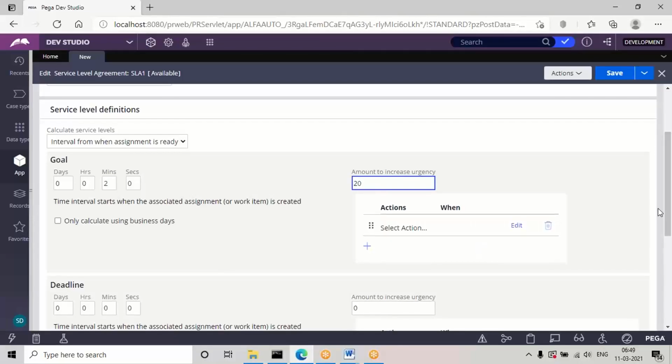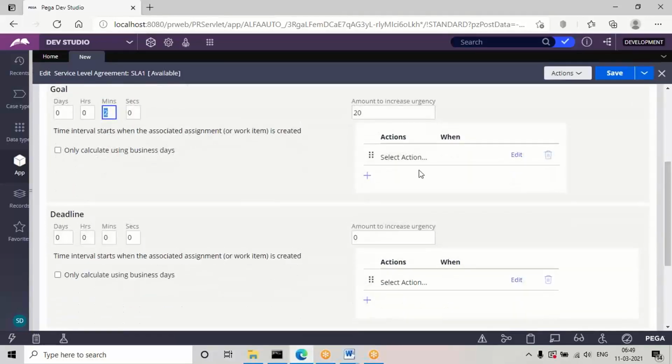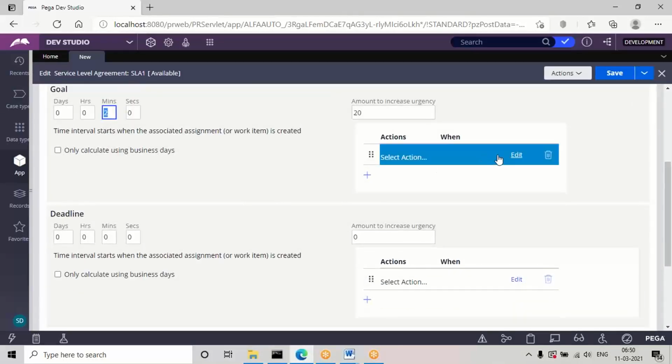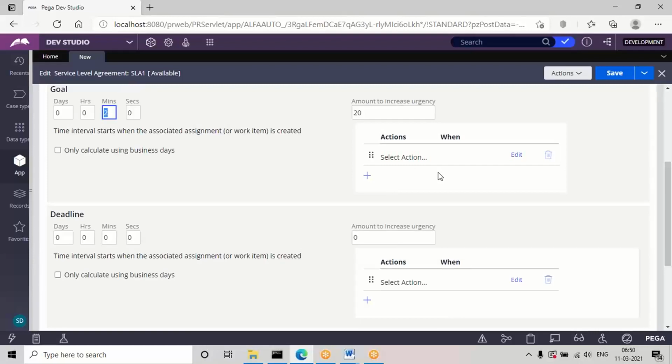Okay, I will come back to this escalation, because in this scenario we need to apply escalation in the goal time only, because within goal time the task must be completed. That is, in 2 minutes it should be finished by whoever it is transferred to. So within 2 minutes, if the task is not approved or not processed, then it will escalate to the user portal ID we created, right? So that we have to set in the action.